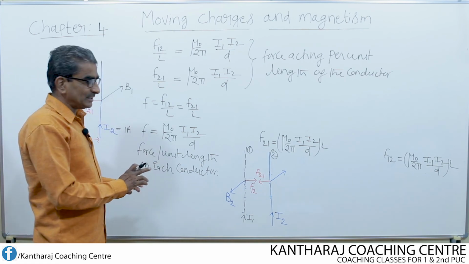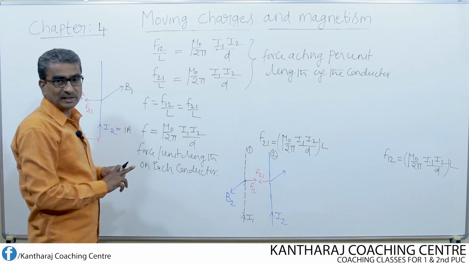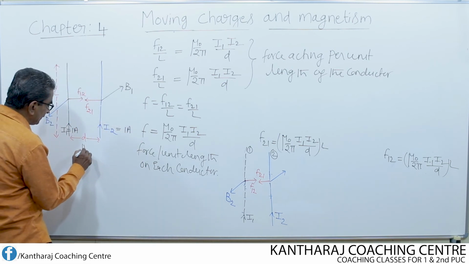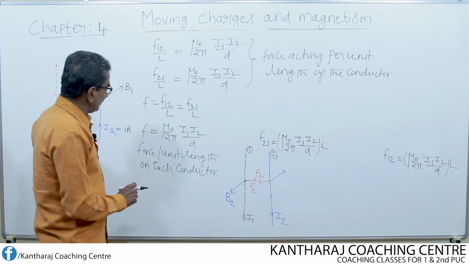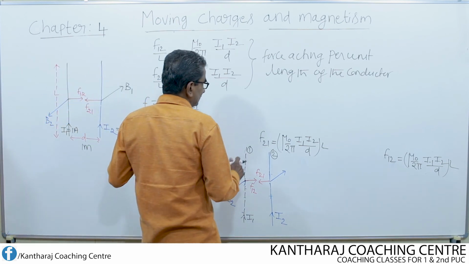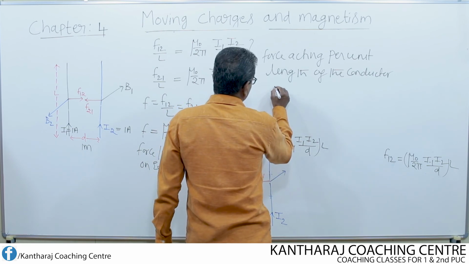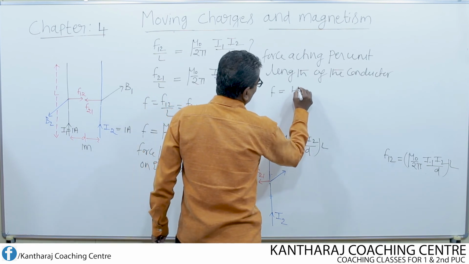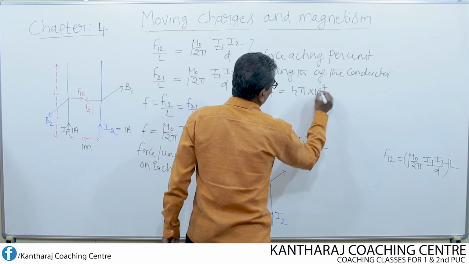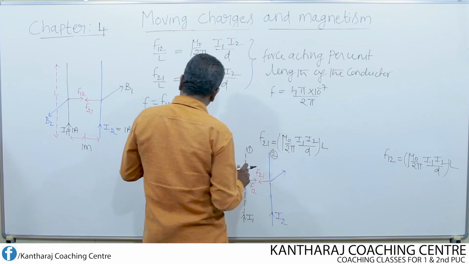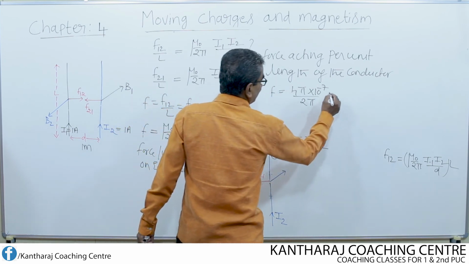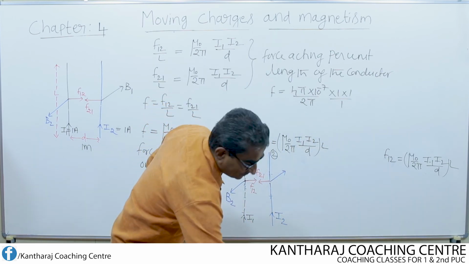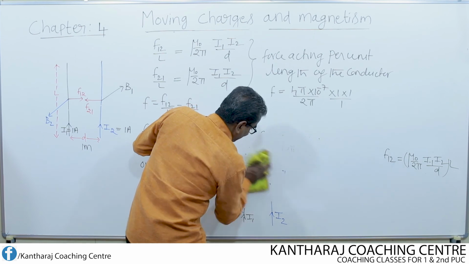First, I assume the current through each conductor as equal to 1 ampere. Then I define what is meant by this 1 ampere. And now if the distance of separation between the two conductors is 1 meter, then what happens to this equation now? This equation now becomes, look here, F equal to this equation. What's the value of mu naught? Mu naught value is 4 pi into 10 to the power of minus 7, divided by 2 pi, I1 I2 by d. I1 is 1, I2 is also 1, d is also 1. Then what do we get? So we get the value like this.